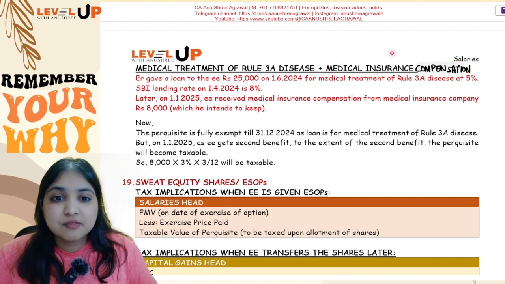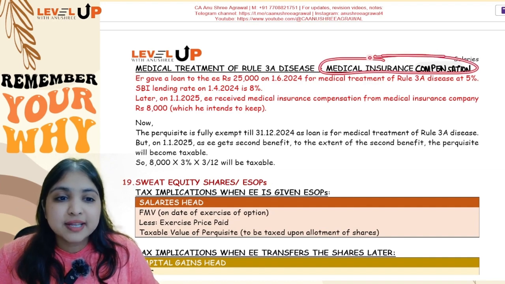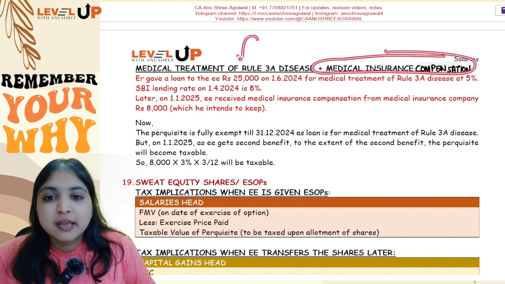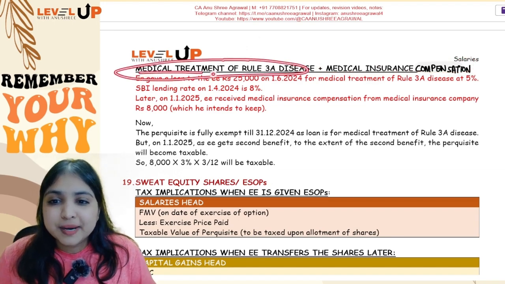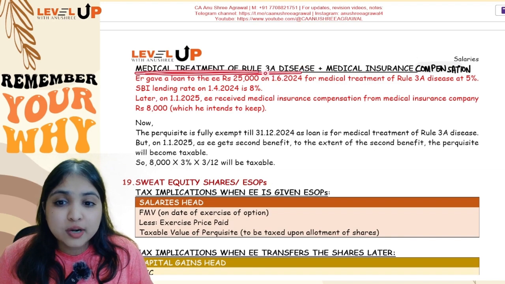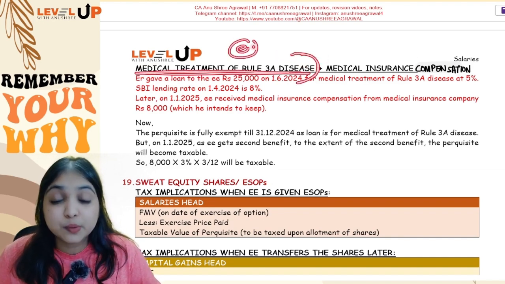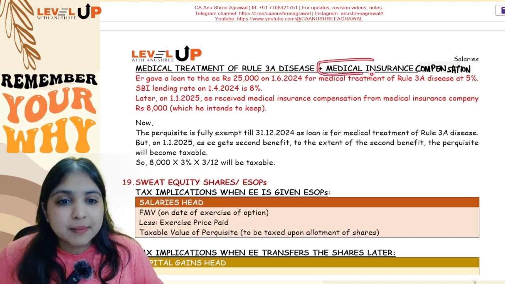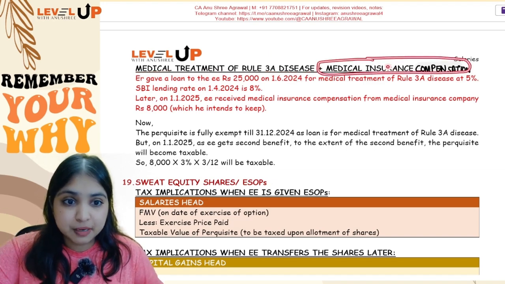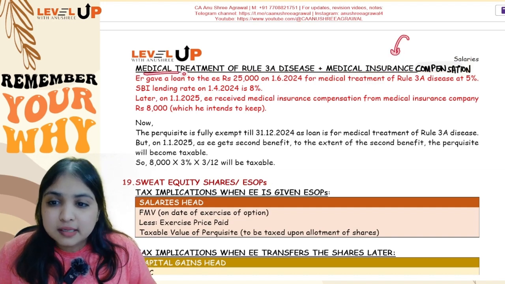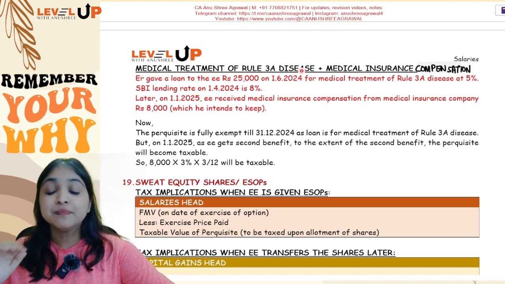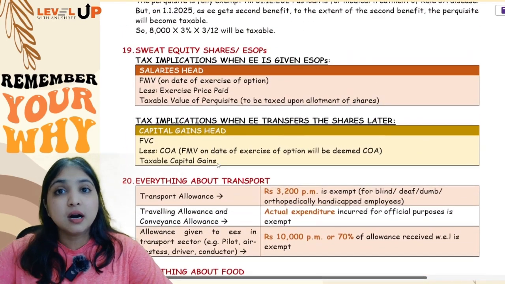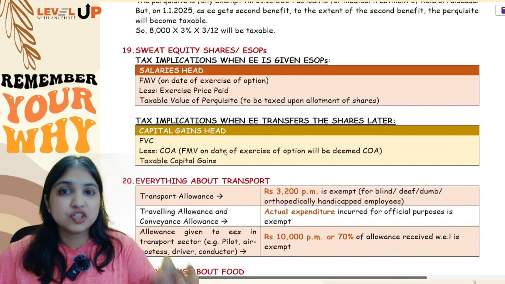So in such a case, once he gets the second benefit, once he gets medical insurance compensation, he will lose the exemption over here. It will become a taxable perquisite. Understanding? So if the loan is for medical treatment of a Rule 3A disease, if I stop over here, it is going to be an exempt perquisite. But if he is also going to get medical insurance compensation, then it's a second benefit. So once he gets a second benefit, the exemption which we gave over here, he will not have anymore. Okay, so this was about your discussion regarding interest-free loan and loan at concessional rate of interest.